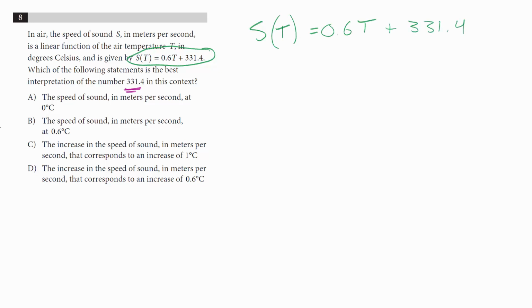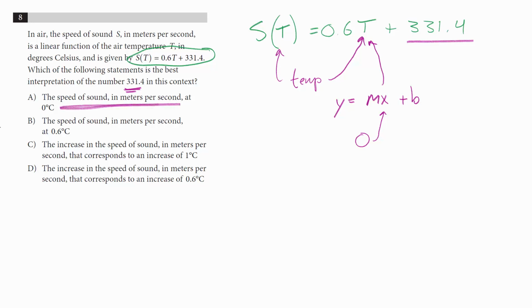331.4. This value here is temperature. T stands for temperature. So it's written in y = mx + b format. So whenever 0 is our value for the independent variable, in this function we have T, that means the only value that's left over is the y-intercept. In this case, it is 331.4. The speed of sound in meters per second at 0 degrees C.